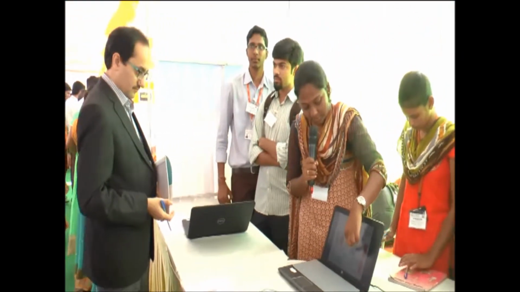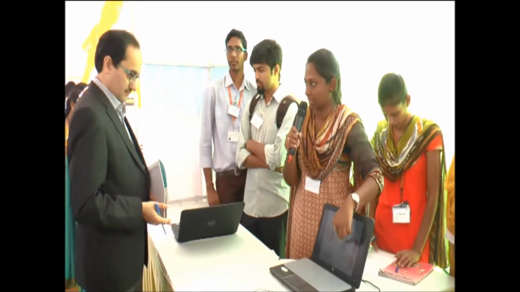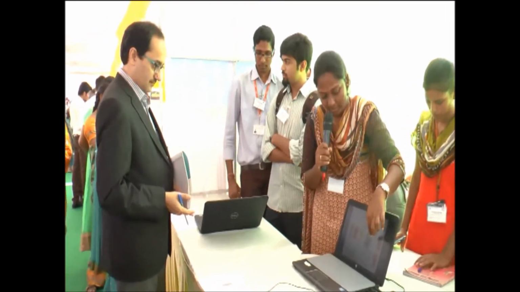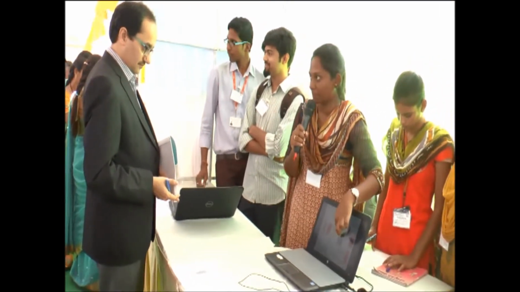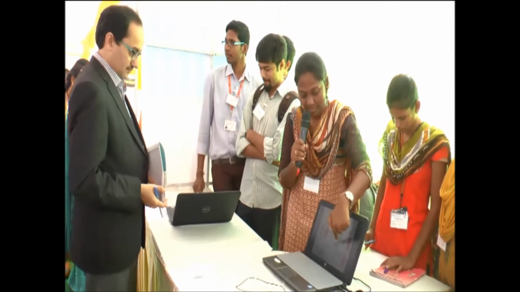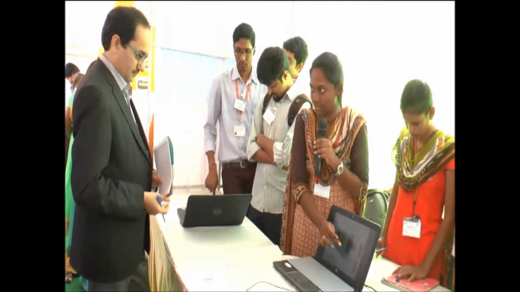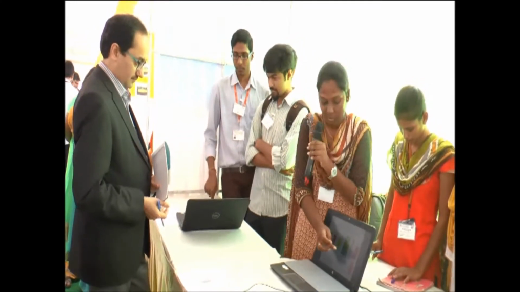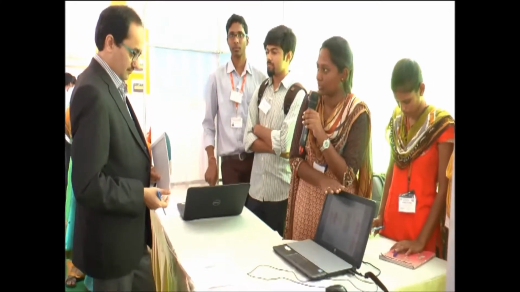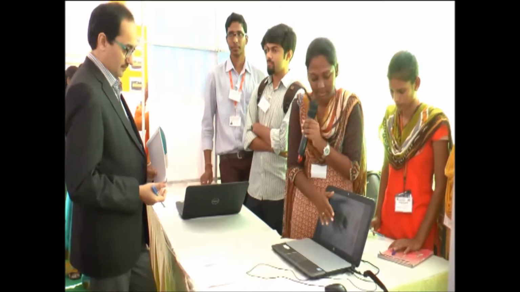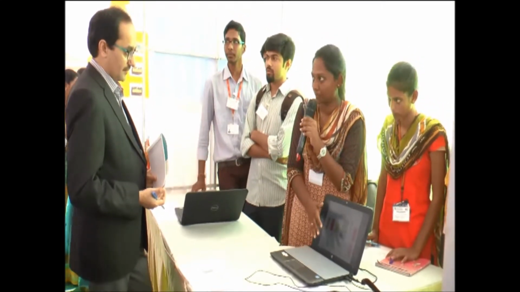Suppose that I got an interrupt in between my operation, then my address is stored into the stack. My address of the next instruction is stored onto the stack. So after the execution of the interrupt, the return is given from the same stack. After the return, it gets back into my original program. All the operation is done in the stack.